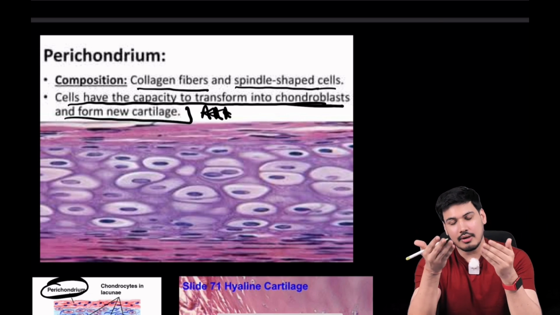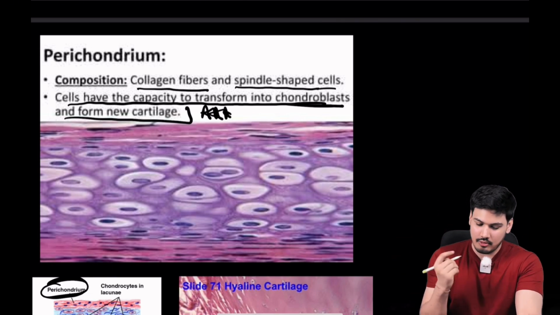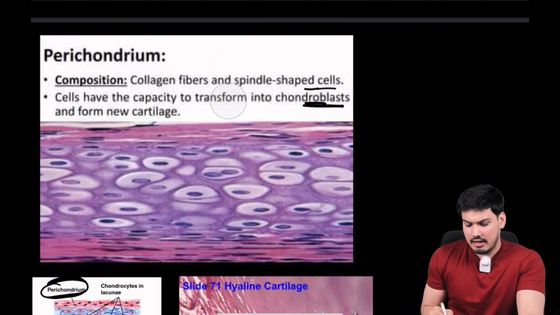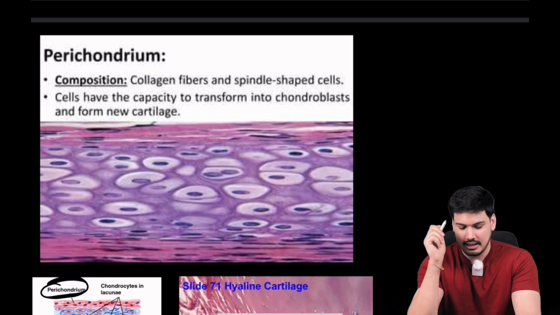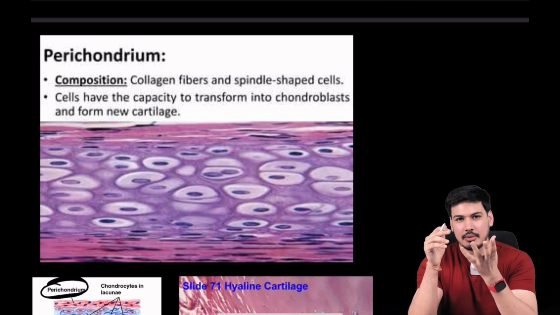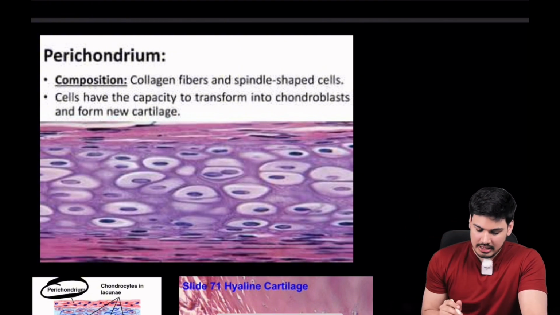It is having what? Now here it is cartilage. So chondroblast, and it will form new cartilage. So I hope it is coming back to you है ना, all that information. Everything will come back to you by the end of this course है ना. सब कुछ integrate हो जाएगा. Anatomy is like a cycle. जब आप शुरू से पढ़ते तो लगता है क्या क्या पढ़ रहे हैं, but at the end everything comes back to you. Okay, so this is what perichondrium is है ना.